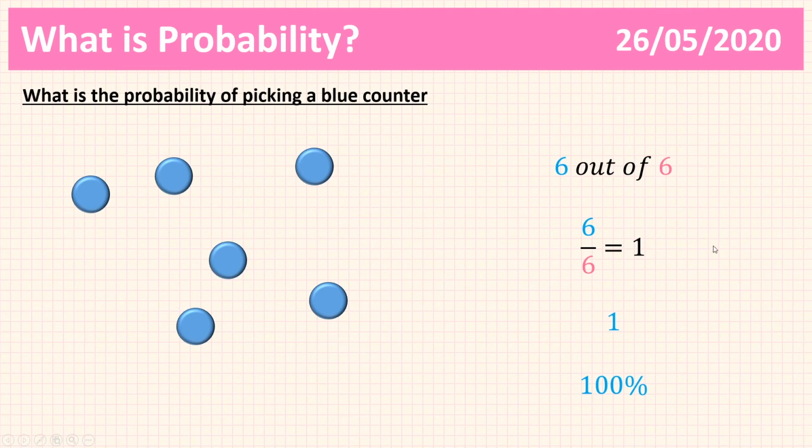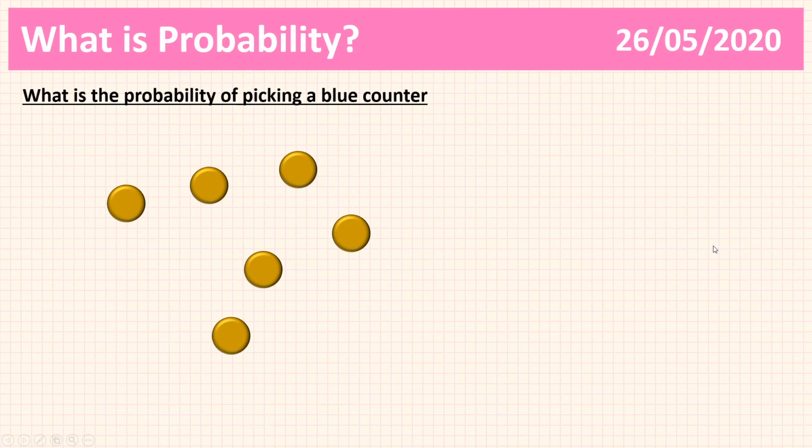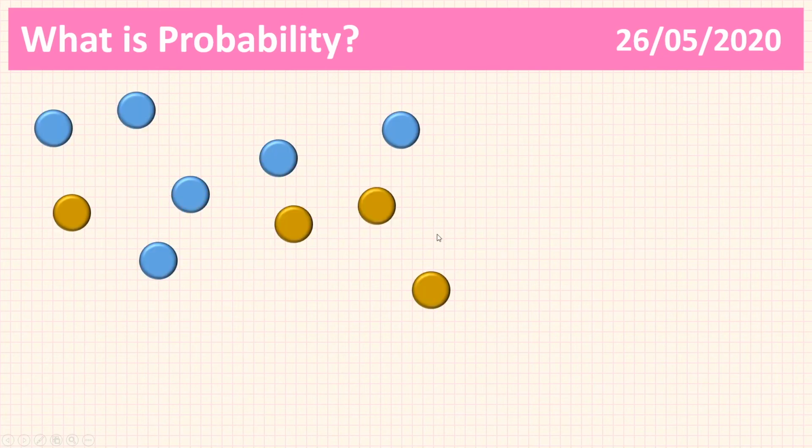Okay, let's start looking at our last one. Here it is. What's the probability of picking a blue counter? Pause the video, have a think. Okay, let's have a look. So that's 0 out of 6. None of the counters are blue, which is 0/6 as a fraction, 0 as a decimal, and 0% as a percentage. So we can see that because there are no blue counters, it is impossible for us to pick a blue counter.